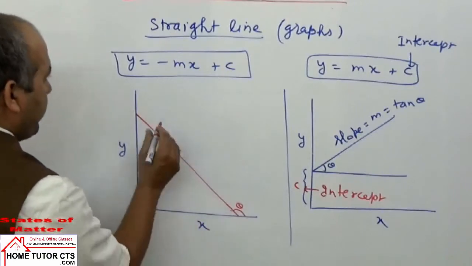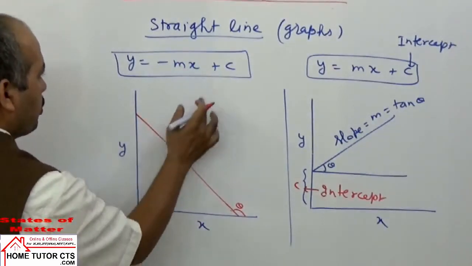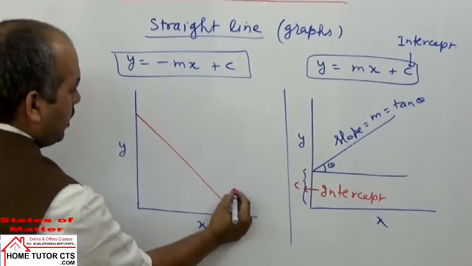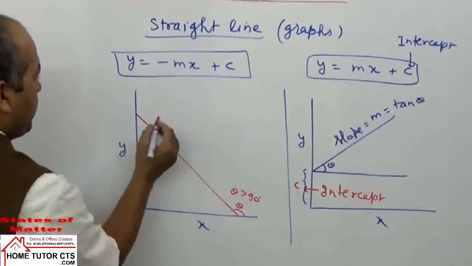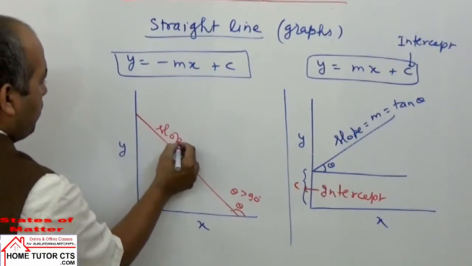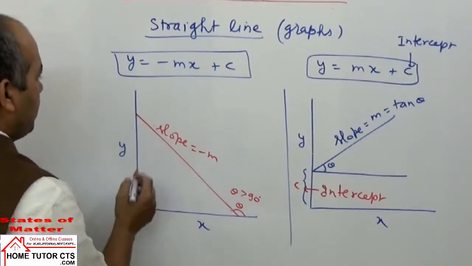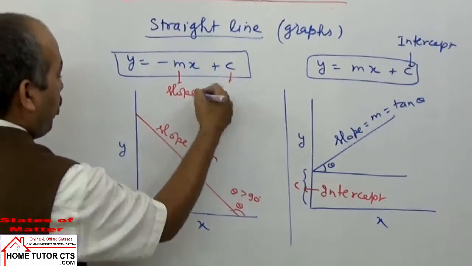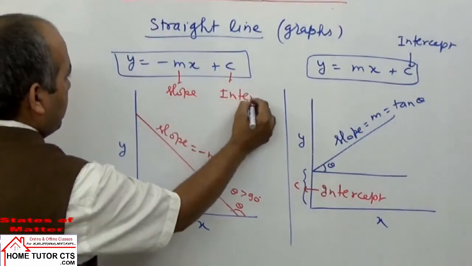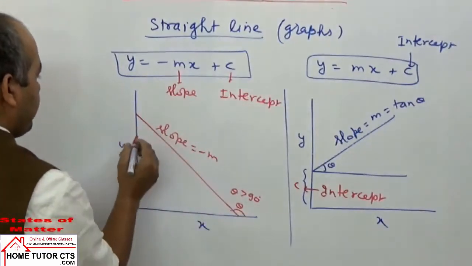In this case, slope is negative because angle theta is taken this one. Theta is more than 90 degree. Obtuse angle formation here. So we can take slope minus m. It has negative slope but positive intercept on y-axis.